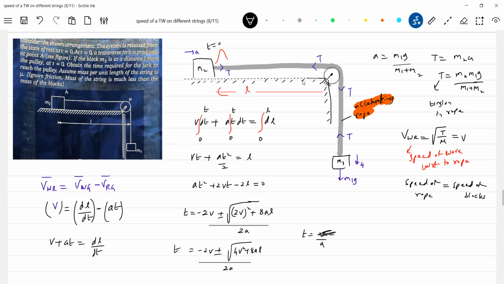It will come like this. Root, it will be 4V square.